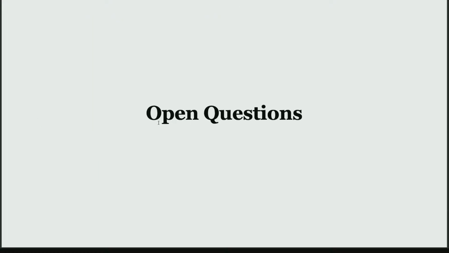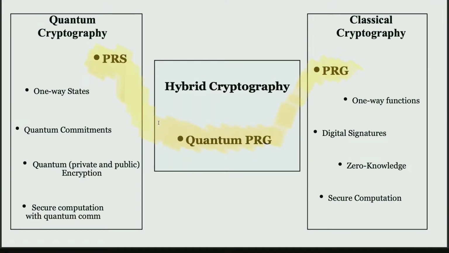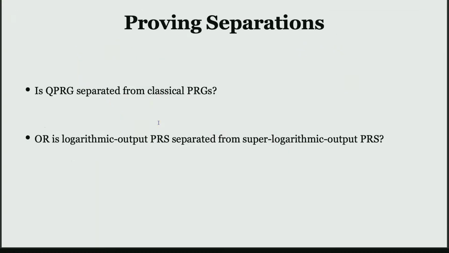So let me give you some open questions to think about. I view this intermediate area as sandwiched between quantum cryptography and classical cryptography, and our work explores the connections between PRS and classical PRGs via this primitive. One interesting question that we still don't know how to solve is: are classical PRGs and quantum PRGs different?